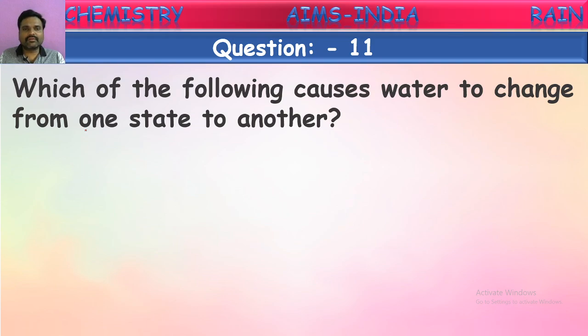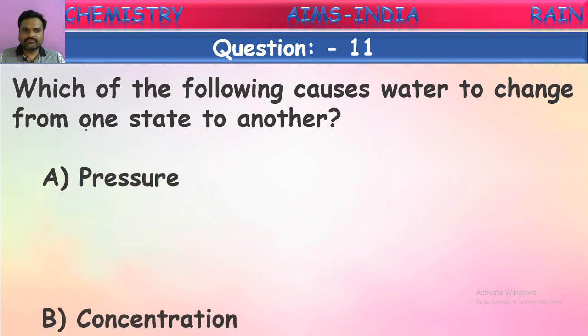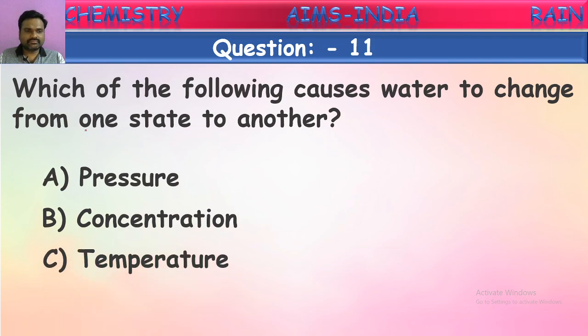Let us see the options they have given. Pressure, concentration, temperature, and volume. What is the main reason for the conversion of water from one form to another? Suppose water from the water bodies is being evaporated, and this evaporated water vapor converts into clouds. These clouds again convert into rain. These rains again reach the water bodies, and it starts evaporating again. So these changes of water from one form to another are because of what reason?